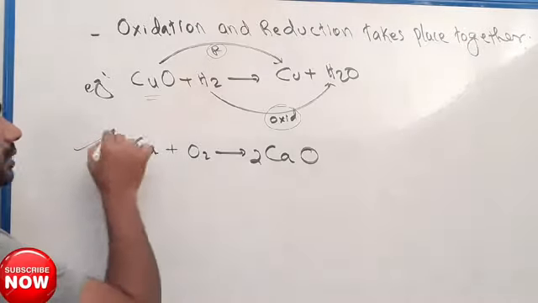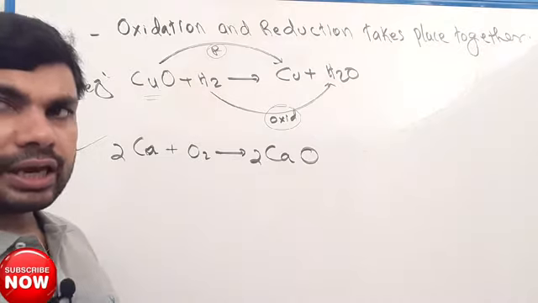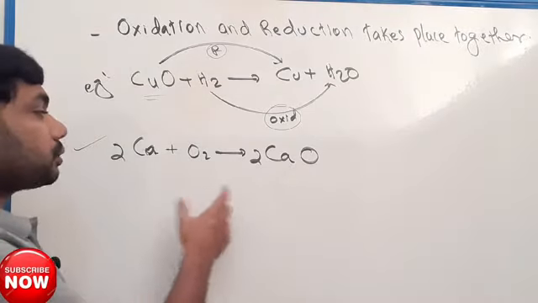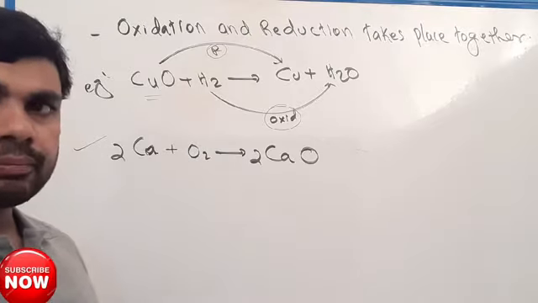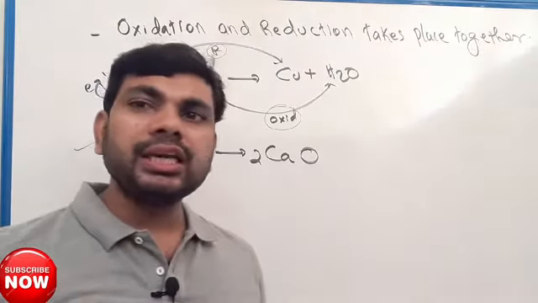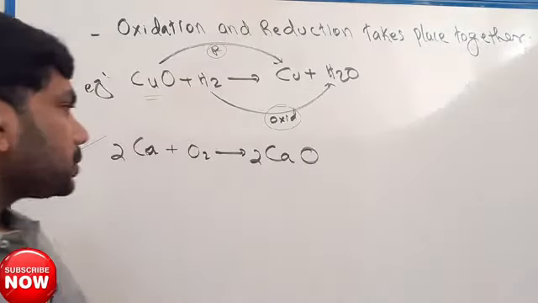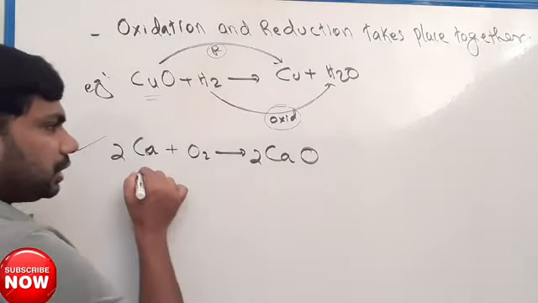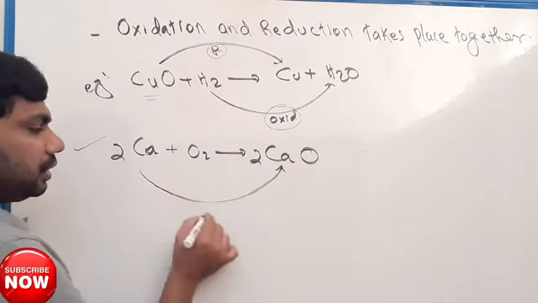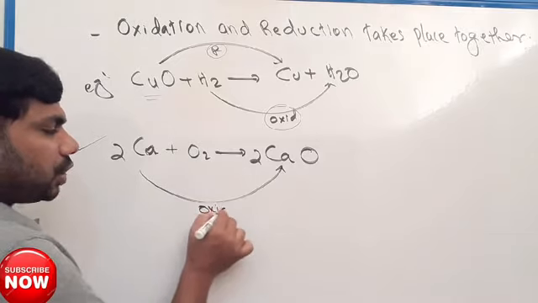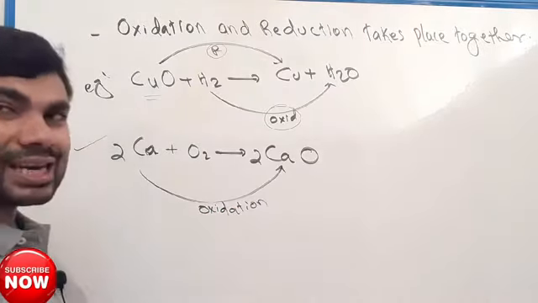See here another example: calcium on strong heating in air forms calcium oxide. During this chemical reaction, it is oxidation. So you can say here calcium is oxidized.